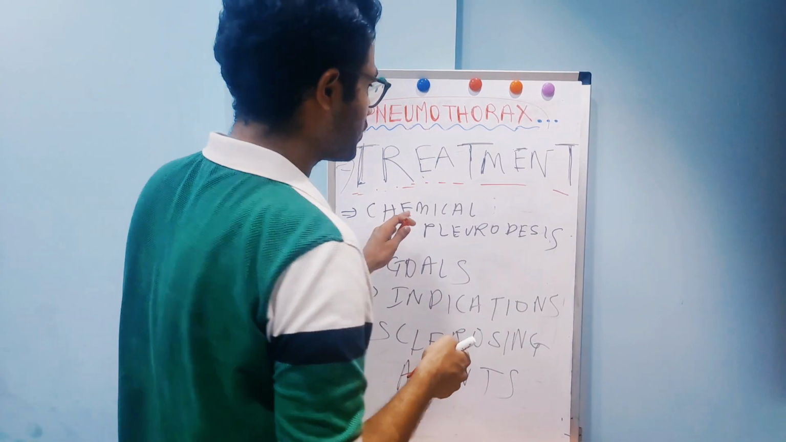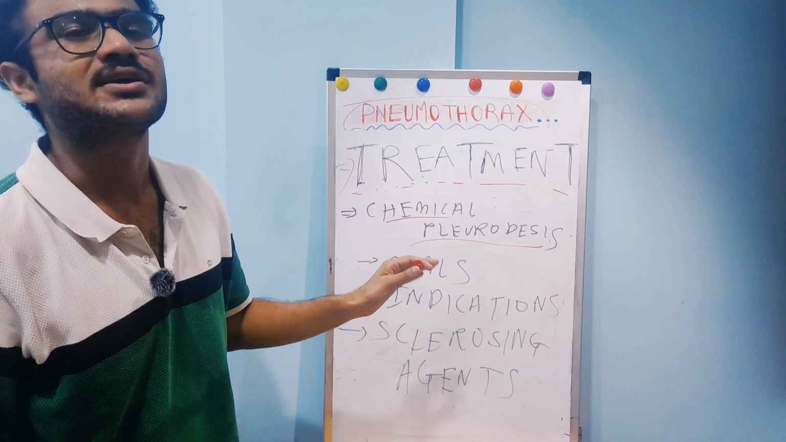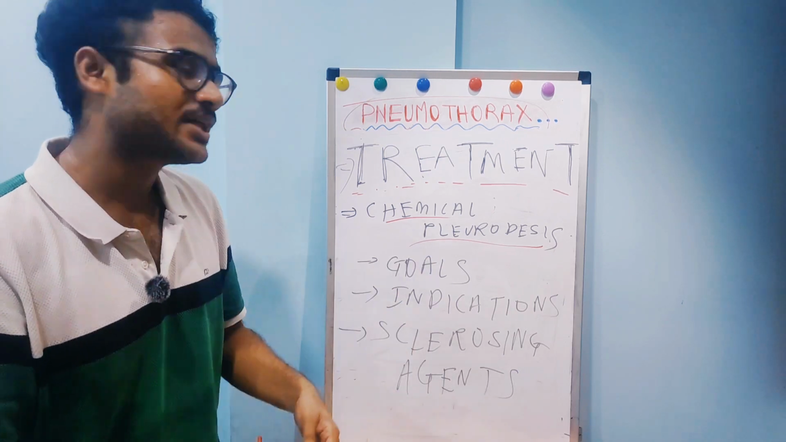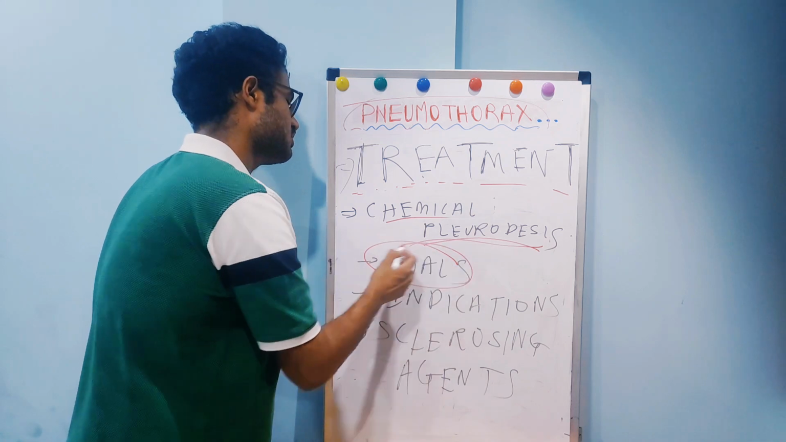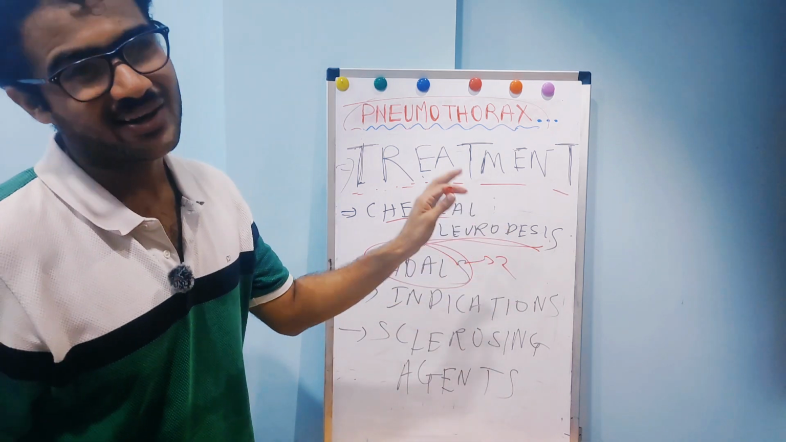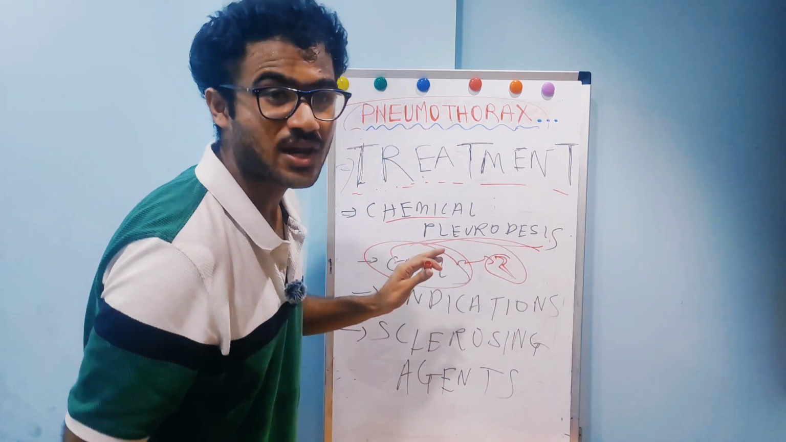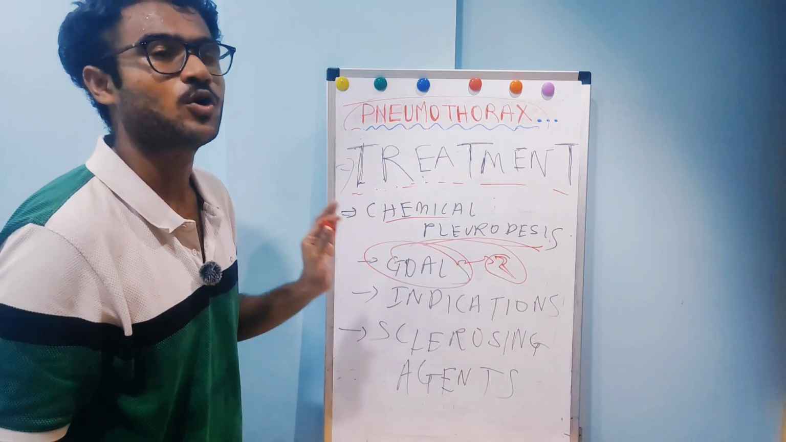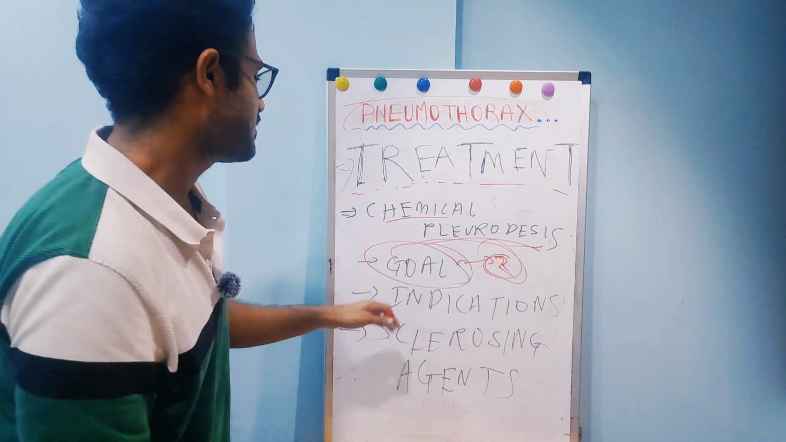So I would be talking about chemical pleurodesis. In chemical pleurodesis, we obliterate the pleural cavity. We form adhesions between the chest wall and the pleural cavity. So that is chemical pleurodesis. First I'll talk about goals. There are 2 goals. First is to prevent the recurrence of pneumothorax, and second is to produce inflammation and form adhesions between chest wall and pleural cavity. So this is about goals.